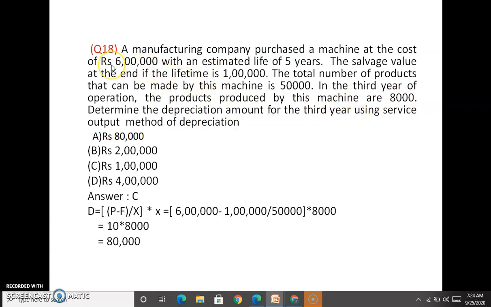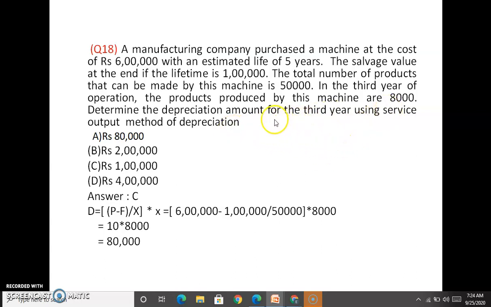Okay, the cost is 6 lakhs, scrap value is 1 lakh. Throughout its lifetime of 5 years, that machine can make 50,000 products. In the third year only, it will make 8,000 products. You have to calculate the depreciation amount for the third year.